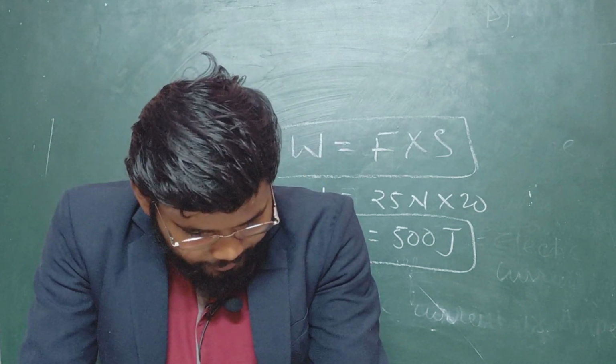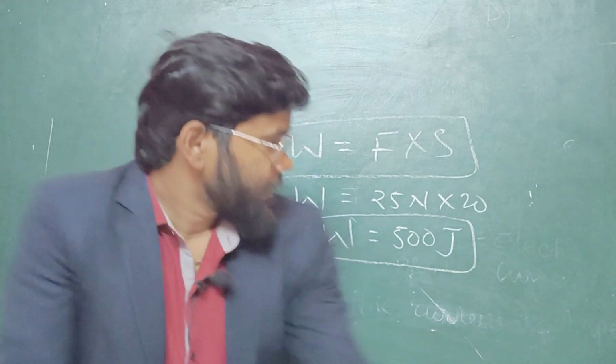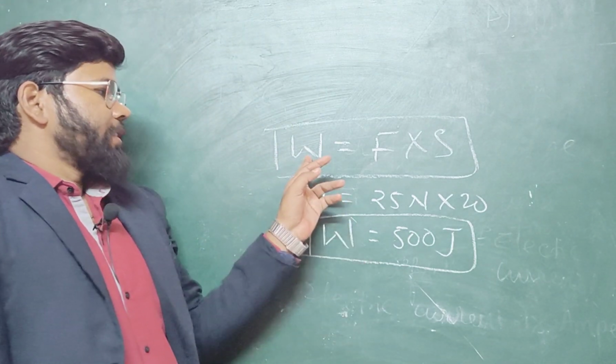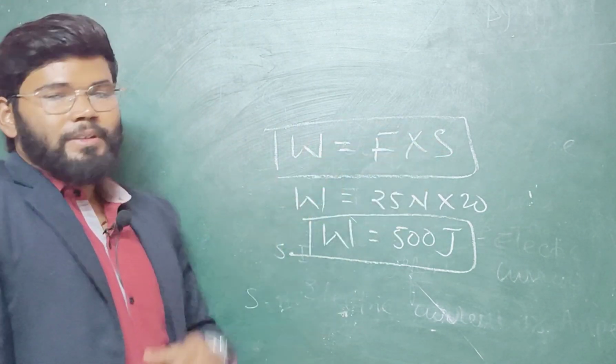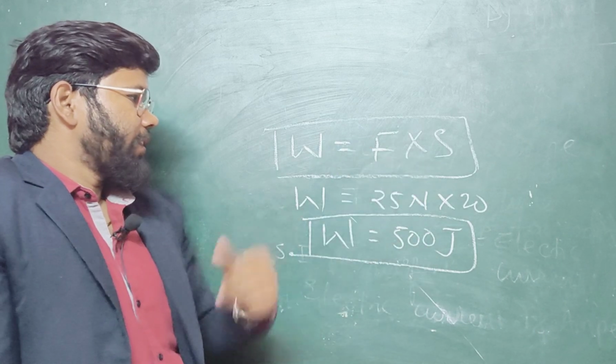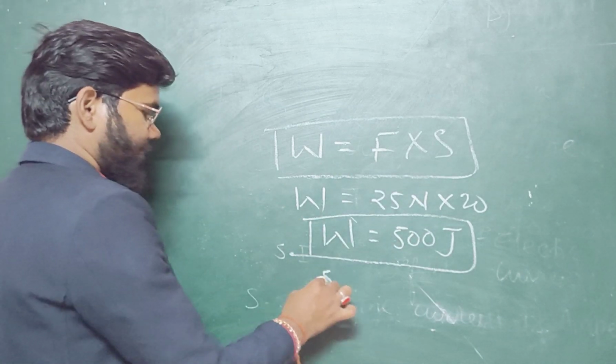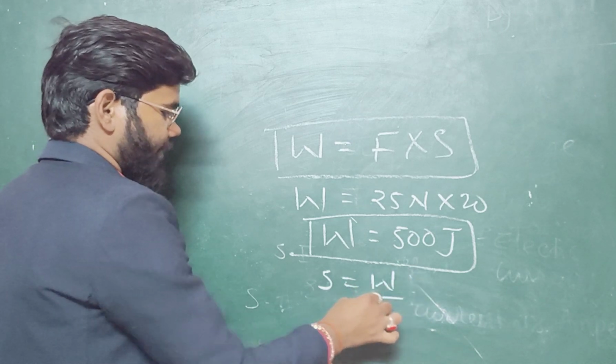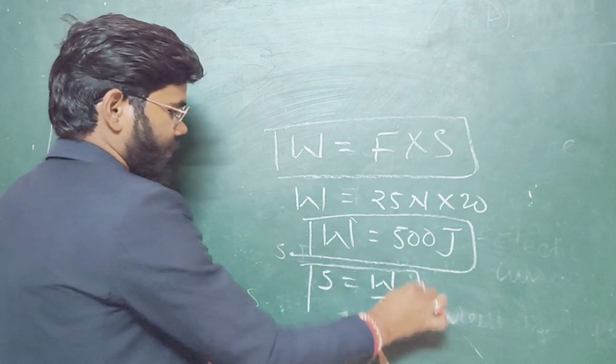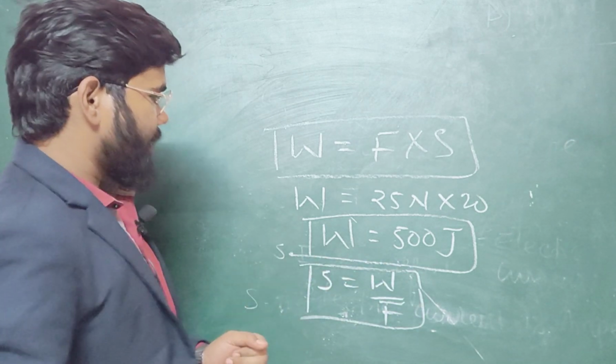So here is one more important thing. Suppose in some cases the value of work is given and force is given, but displacement is not given. Here we can find the value of displacement with the help of cross multiplication, like that: S equals W by F. Okay, so like that you can apply the formula.